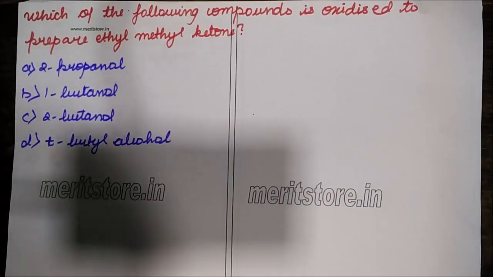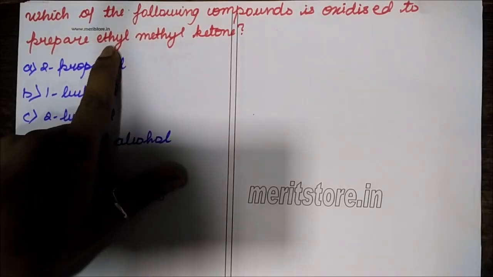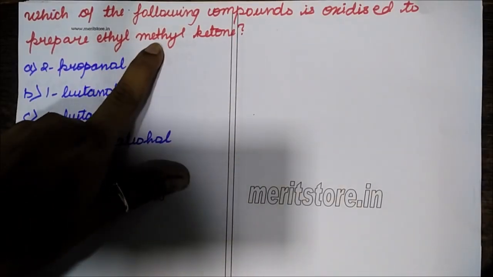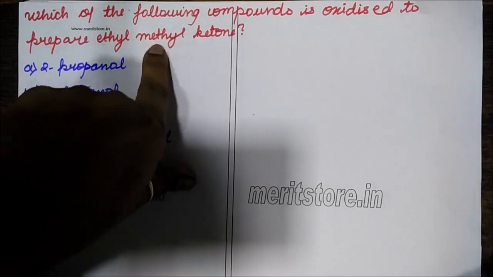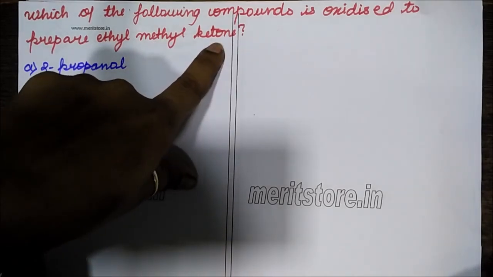Next, which of the following compounds is oxidized to prepare ethyl methyl ketone? Now remember, secondary alcohols are oxidized to give ketones. Now we are sure that it has to be a secondary alcohol. And see how many carbon atoms it will have. Just look at the compound. Ethyl, that means 2 carbons. Then methyl, 1 carbon. So in total 3 carbons and 1 carbon for the carbonyl group.